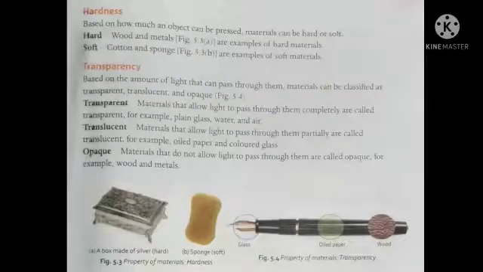Now students, the next property of a material is hardness. How can you say that an object is hard? If you press an object and it compresses, then that material is soft, and if you cannot press it, then that material is hard. Therefore, materials can be classified as hard or soft. Hard materials are like wood and metal, and soft materials are like cotton and sponge.